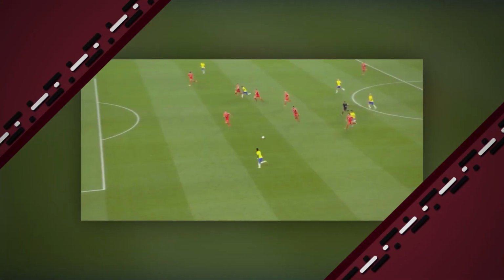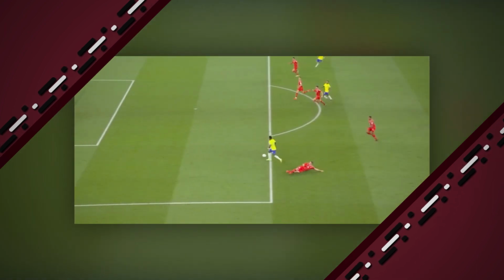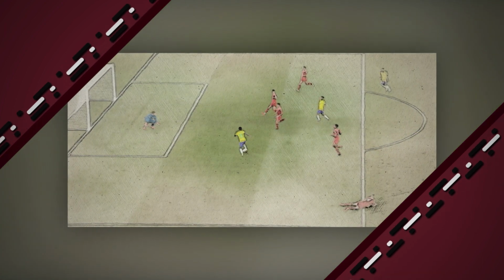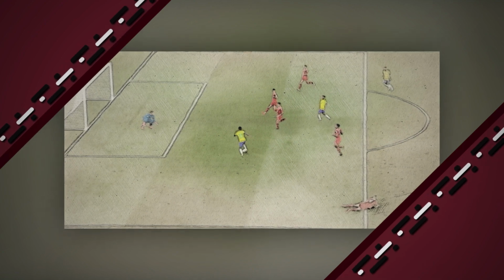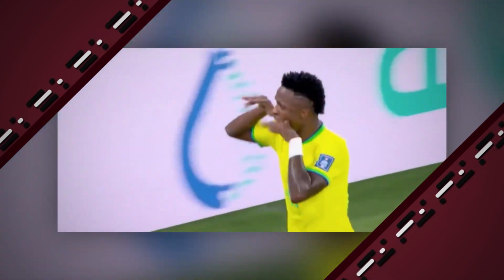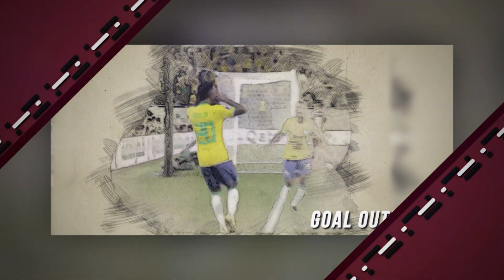At the 64-minute mark, Vinicius Jr. takes the lead for Brazil. He takes his time as he runs into the box, slots the ball home past Sommer. However, the goal is overruled by offside. VAR checks the goal as Brazilian celebrations and the game comes to a standstill, and the scoreline remains 0-0.